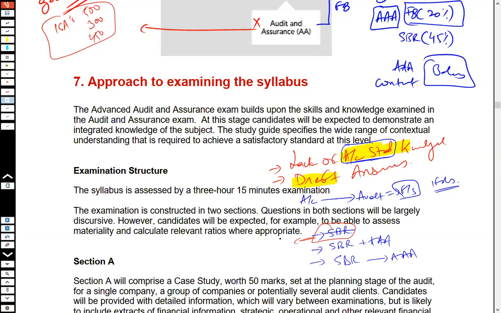Those from this category would find things difficult, and those here would find it a bit difficult. Those who have already completed SBR would find things relatively easier. But again, if you attempted SBR two or three years back, you might have forgotten all the accounting standards. That is something that is going to happen.